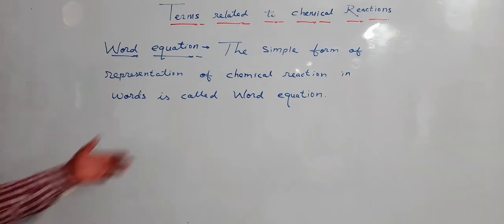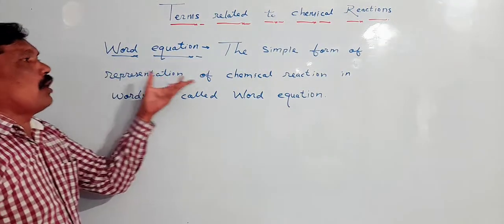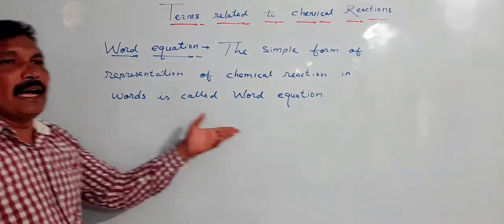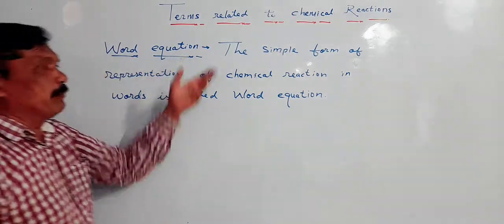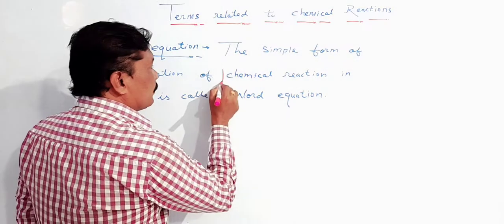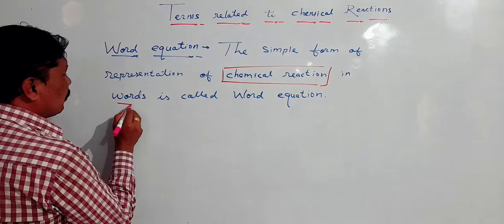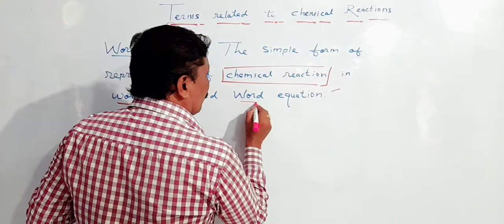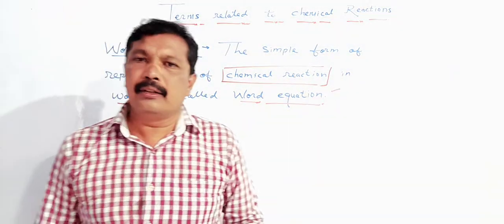What is word equation? The simple form of representation of chemical reaction in words is called as word equation. Word equation. The simple form of representing chemical reaction in words is called as word equation.